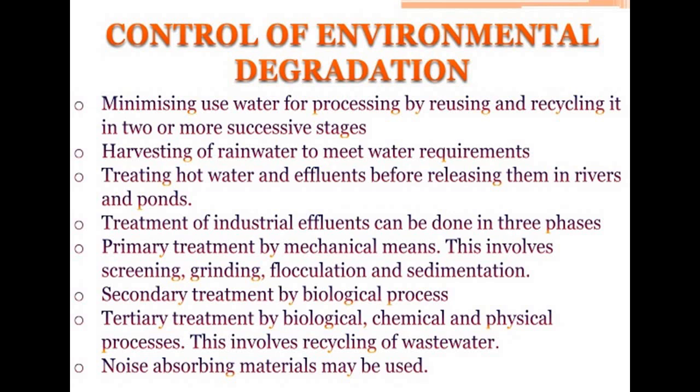First of all, by minimizing the use of water for processing, by reusing and recycling it in two or more successive stages. Second point, harvesting of rainwater to meet water requirements, and treating hot water effluents before releasing them into rivers and ponds. Treatment of industrial effluents can be done in three phases. First is the primary treatment by mechanical means. This involves screening, grinding, flocculation and sedimentation.